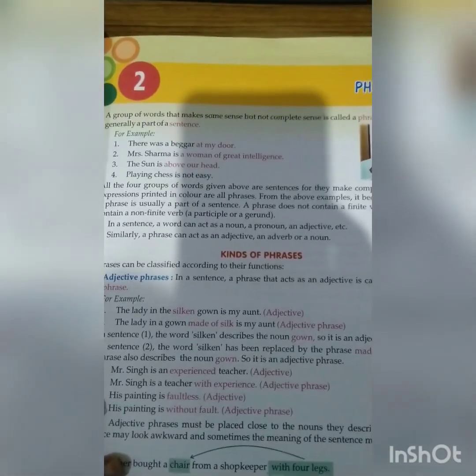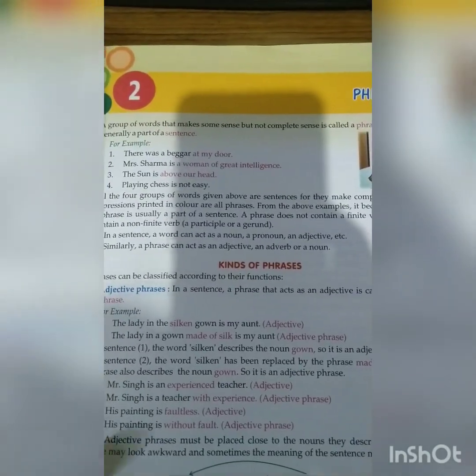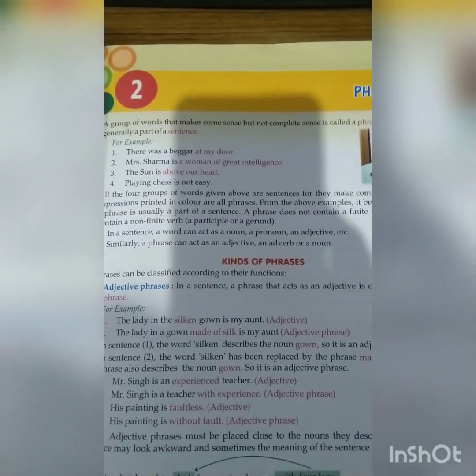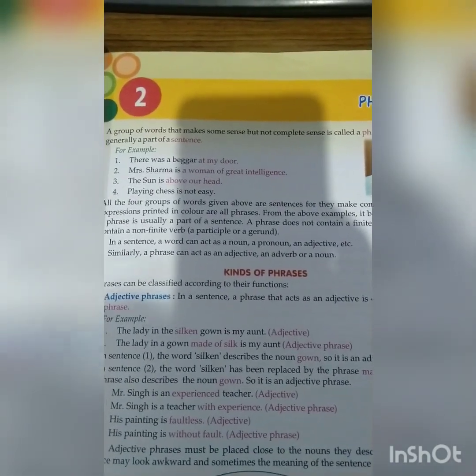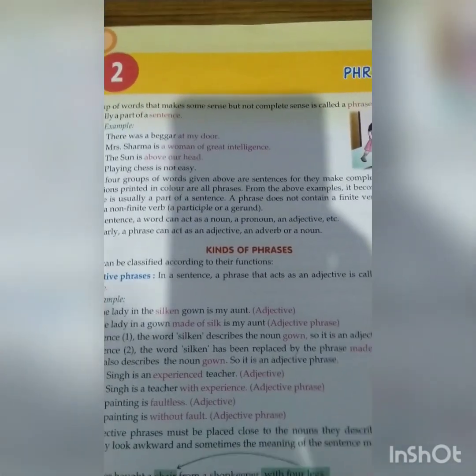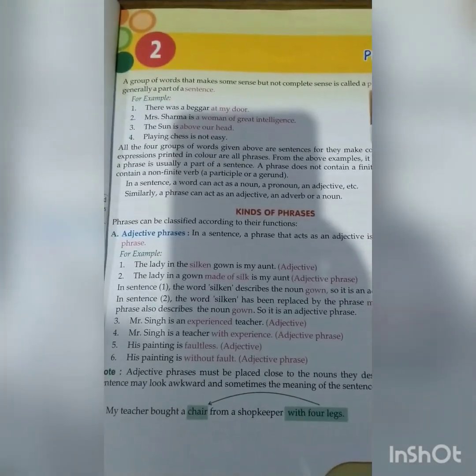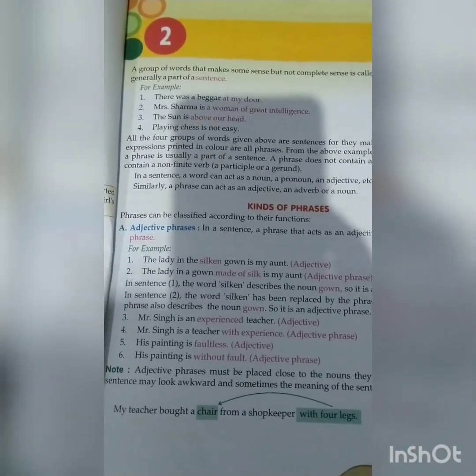For example, if I say the sun is above our head, above our head will be a phrase. It is making sense but not complete sense. So the sentence the sun is above our head makes complete sense, but above our head has a sense but not complete sense, and this is called a phrase. There are three kinds of phrases: first is adjective phrases, second is adverb phrases, and third is noun phrases.